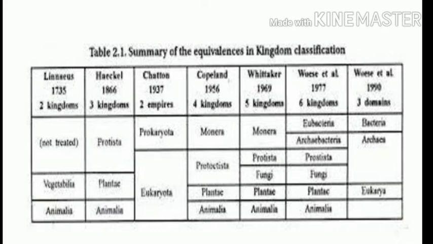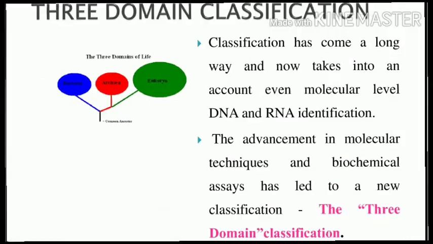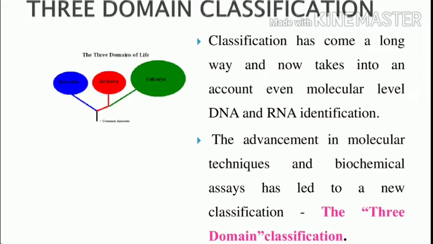Can you understand? Next we study the three domains of life. What is the three domain classification? It takes into account the molecular level identification of DNA and RNA. The advancement in molecular techniques and biochemical assays led to a new classification. So that new classification is named the three domain classification. Okay.